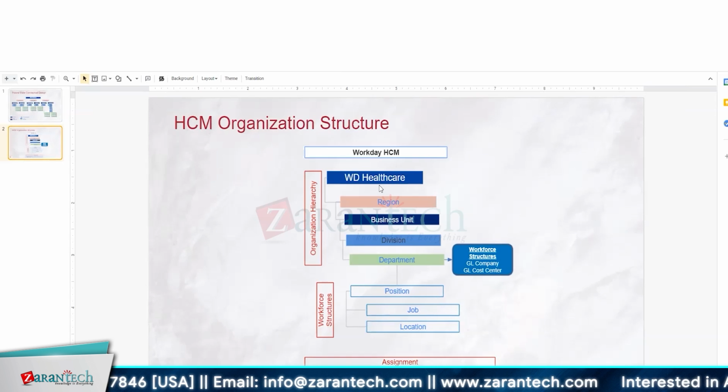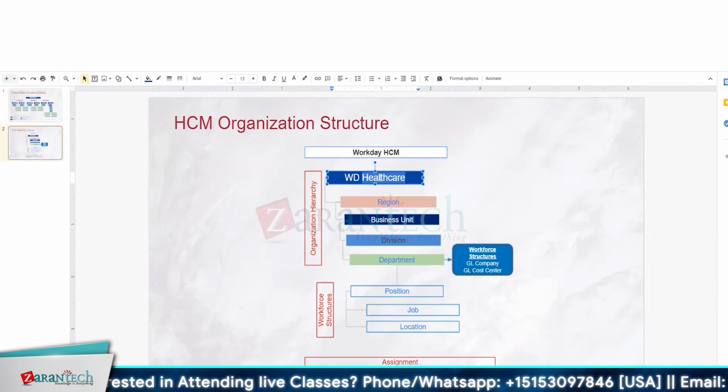At a high level, Workday Healthcare is my corporation company. Underneath that, I have a region. Underneath, I have a business unit, division, and department. Underneath the department, I have a position, which is my job and the job location and everything. All my assignments, which are multiple assignments and multiple jobs for each employee, will come within this work structure level.